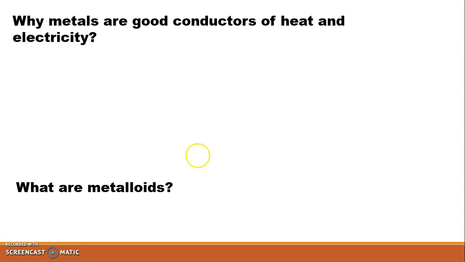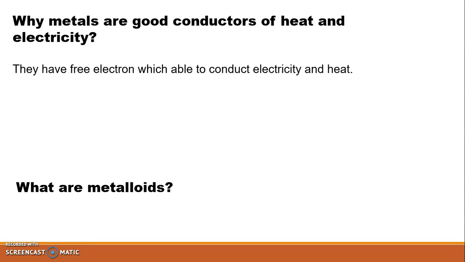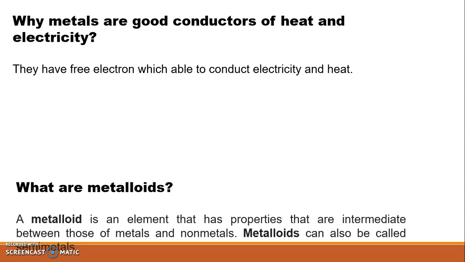Next question is why metals are good conductors of heat and electricity? Answer is they have free electrons which are able to conduct electricity and heat. That's why they are good conductors of electricity and current.